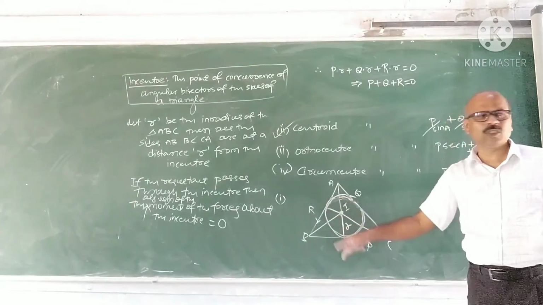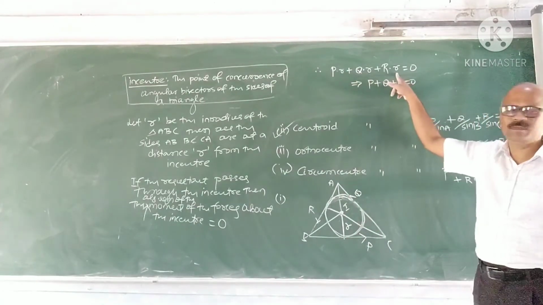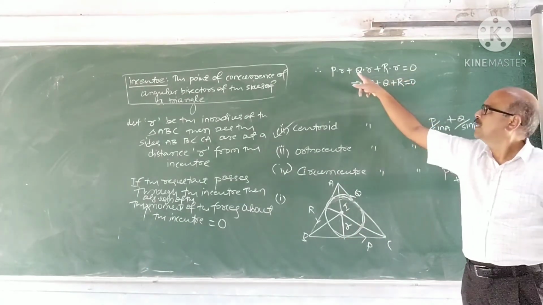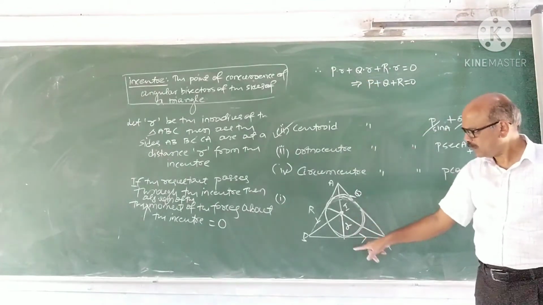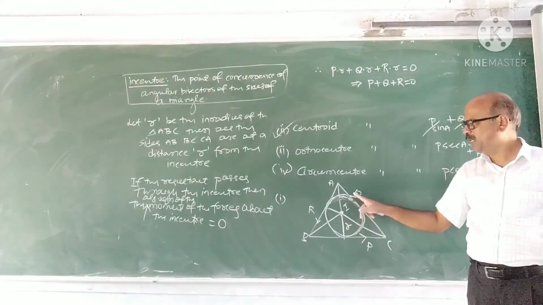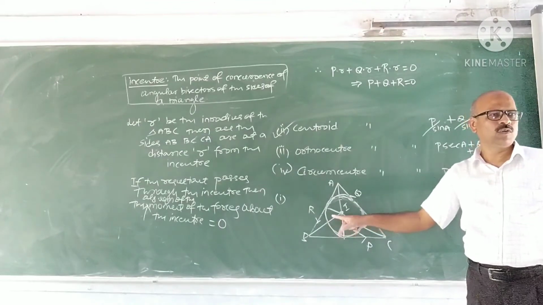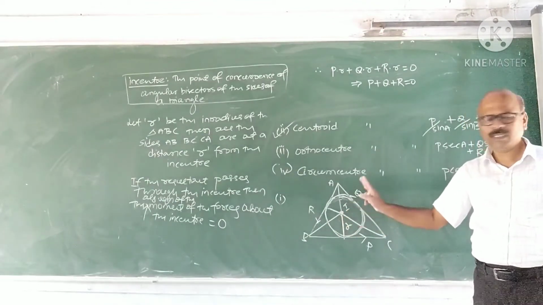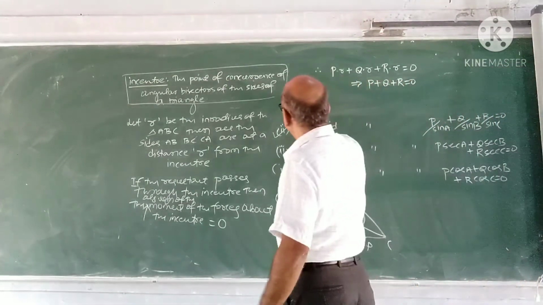The algebraic sum of the moments of component forces. Algebraic sum is 0. Follow this. Why is it positive? See the direction. The moment of Q about I is also positive. All the forces, moment about I is positive. Therefore, P plus Q plus R is 0.